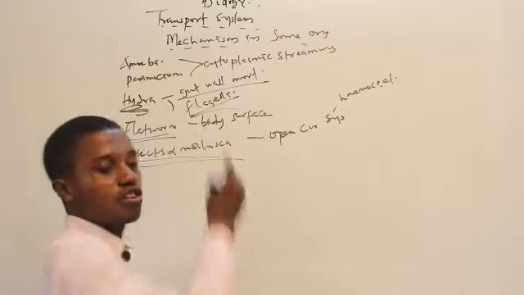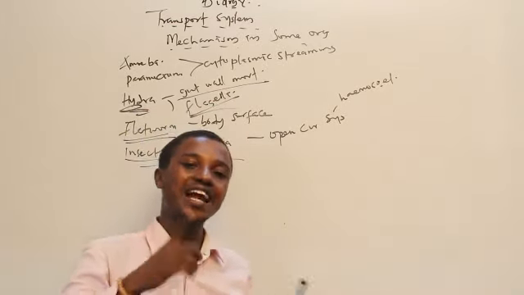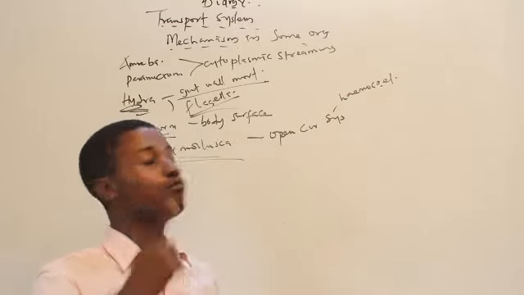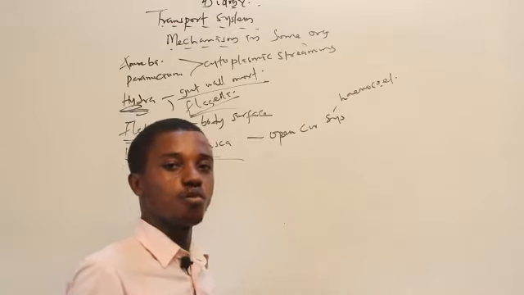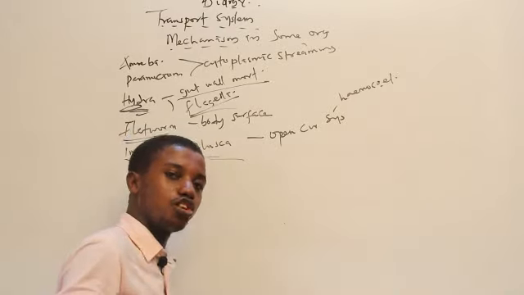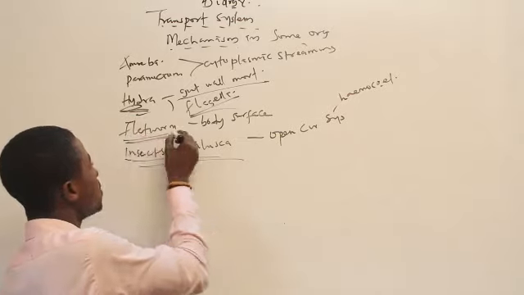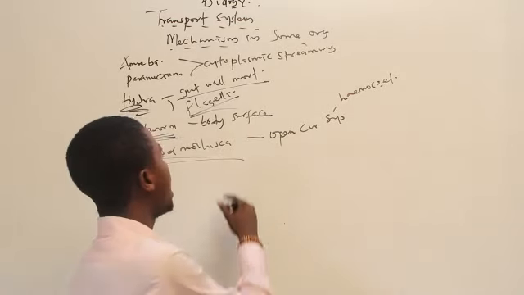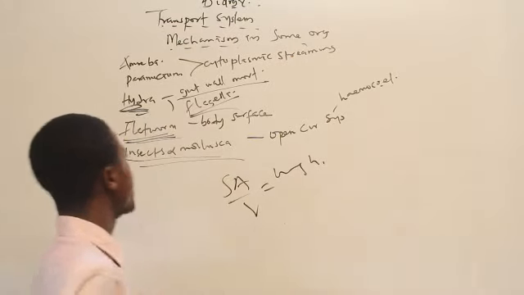Hydra make use of their gut wall movement. The gut wall movement of Hydra allows food to enter into their mouth and go out as well. The flagella is also present in the gut wall, so the whipping action of the flagella also allows food to enter and go out. The flatworm makes use of their body surface because their surface area to volume ratio is high, so they can make use of their body surface.